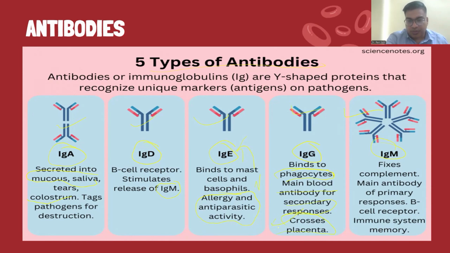It can cross the placenta. In case of IgM, it fixes complement. It is the main antibody of the primary response, the B cell receptor, and it also participates in immune system memory.